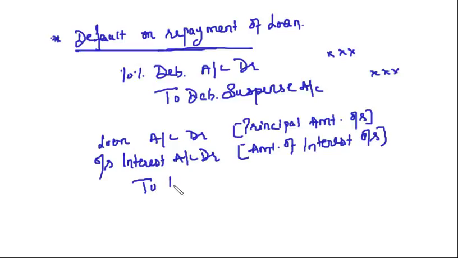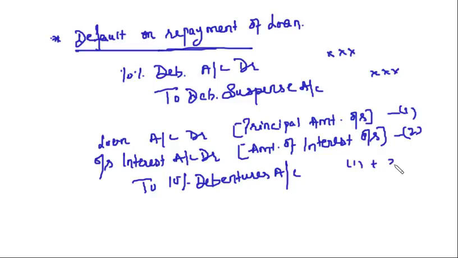Now you are issuing 10% debentures account, say this is 1, this is 2. So here you will have 1 plus 2. So whatever amount is outstanding, for that outstanding amount you are issuing the debentures. So the journal entry will be loan account debit, outstanding interest account debit to 10% debentures account. Debentures are issued, credited; loan and outstanding interest are debited because these reflect our expense that we have to pay.